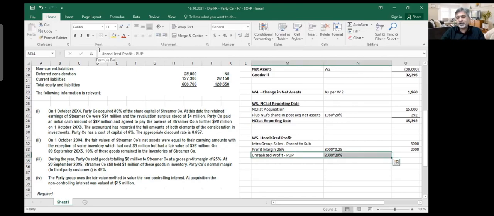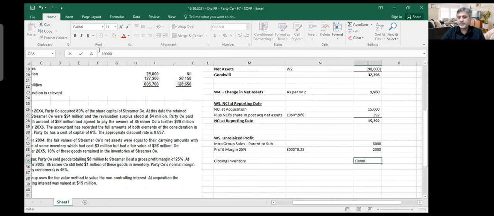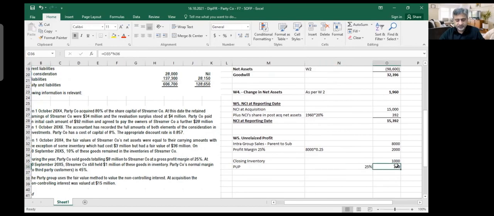In this case, they have told us that closing inventory is 1 million. So they have given us a straight number, and unrealized profit would be 25%. You would take 25%, yeah, 250 is unrealized profit. I'm going to subtract it from the parent's retained earning. When you calculate the group retained earning, that is the time when you should be subtracting this 250.